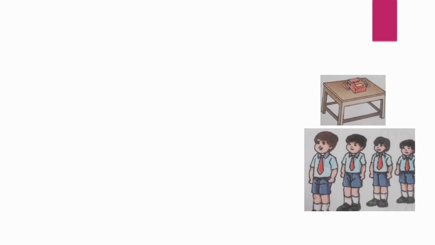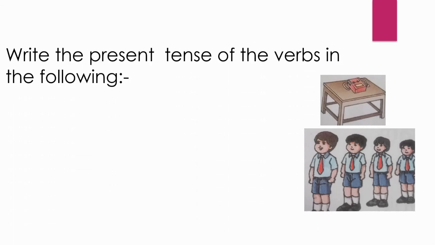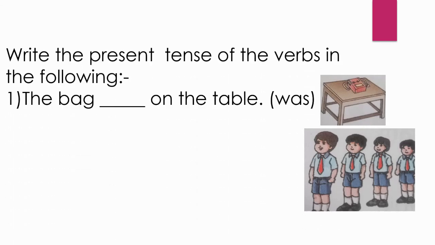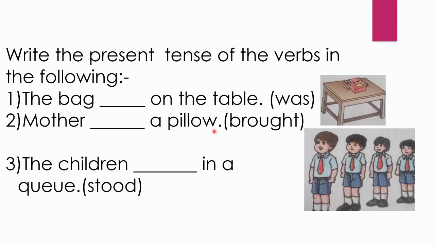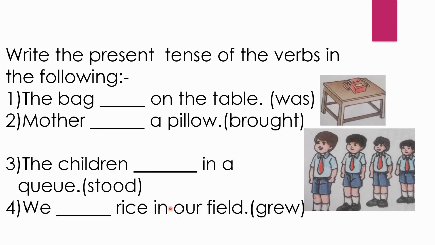Write the present tense of the verbs in the following. First one, the bag dash on the table. Second, mother dash a pillow. Third, the children dash in a queue. Last, we dash rice in a field.